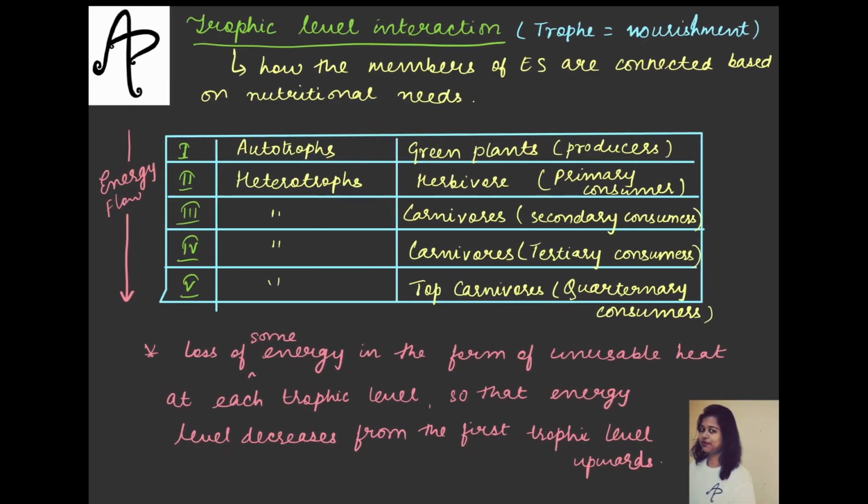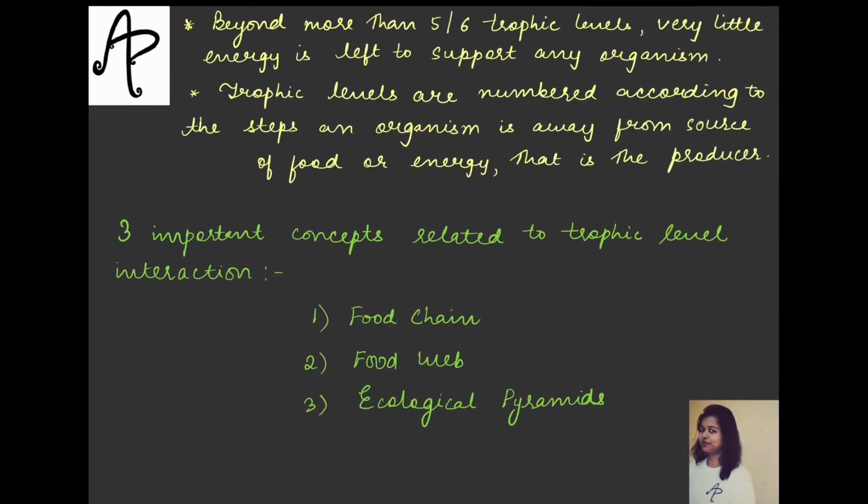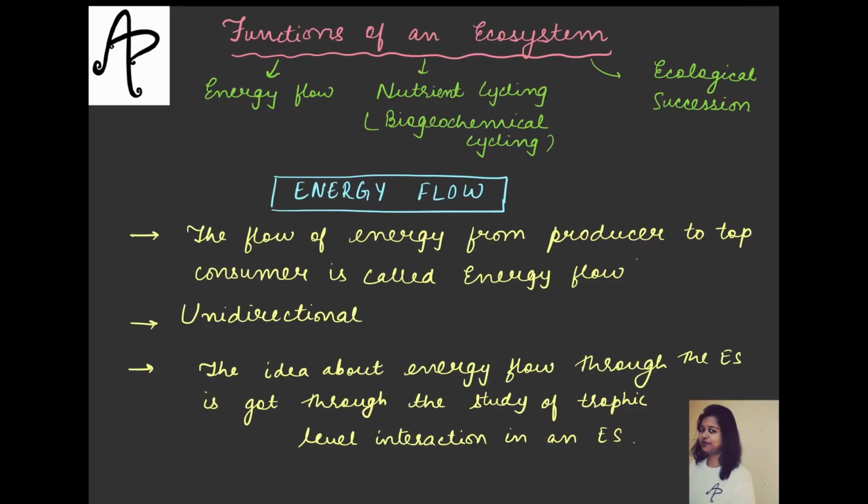Now when you talk about this trophic level interaction, that the energy is flowing from one level to another, we again do further subdivide this into 3 important concepts. One is your food chain, another is your food web, and another is your ecological pyramid. Now please pay attention to this.